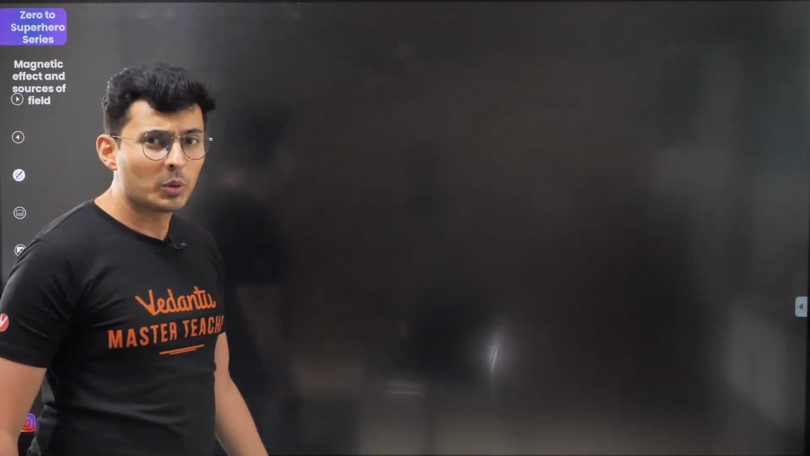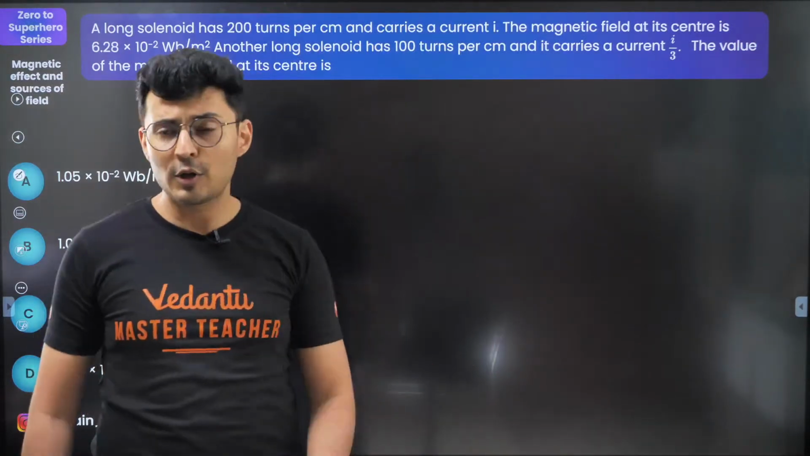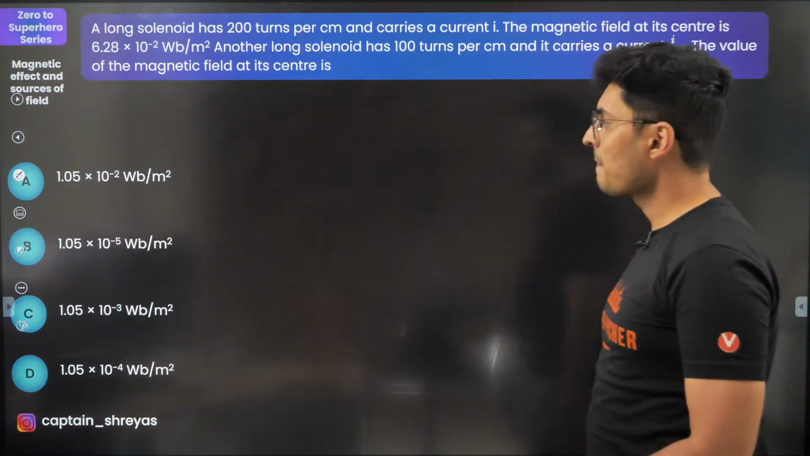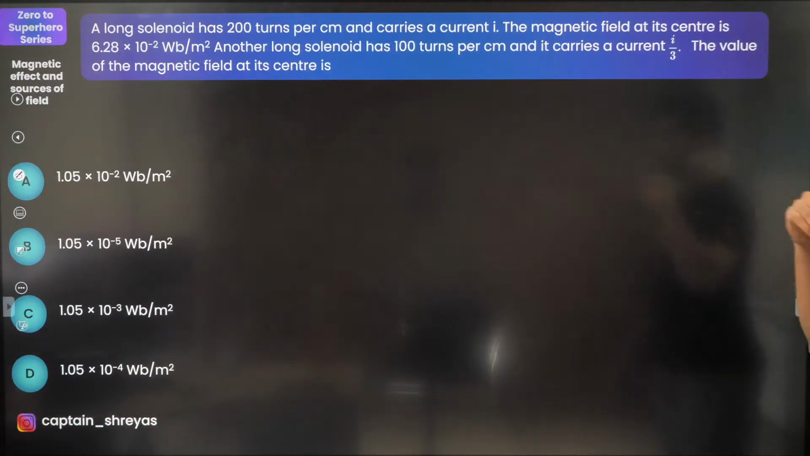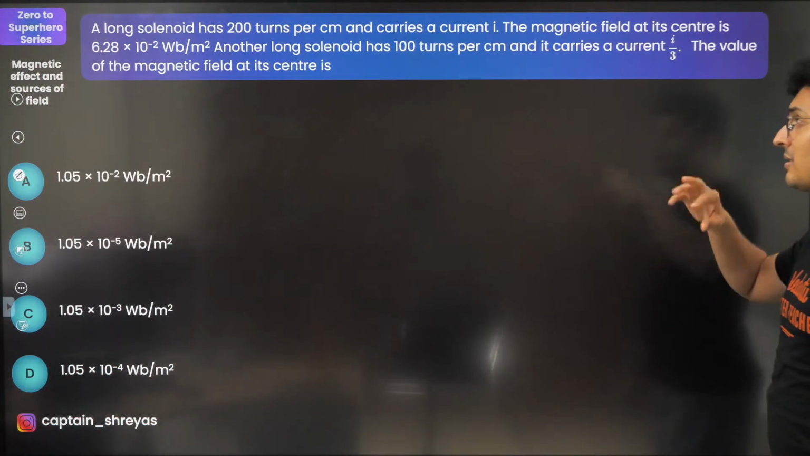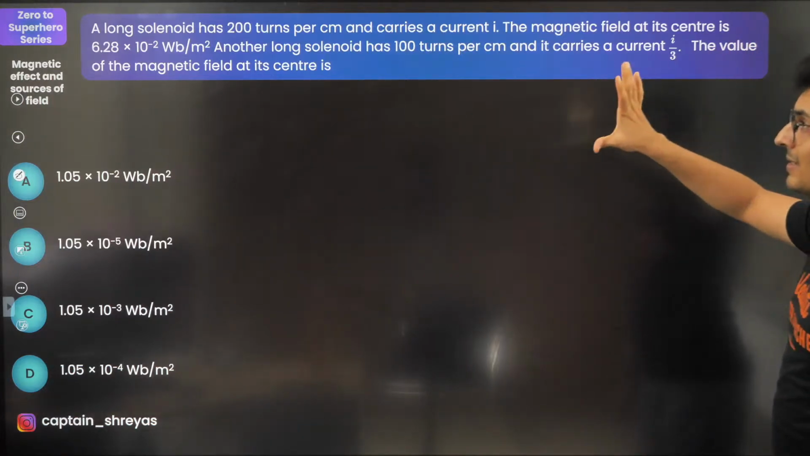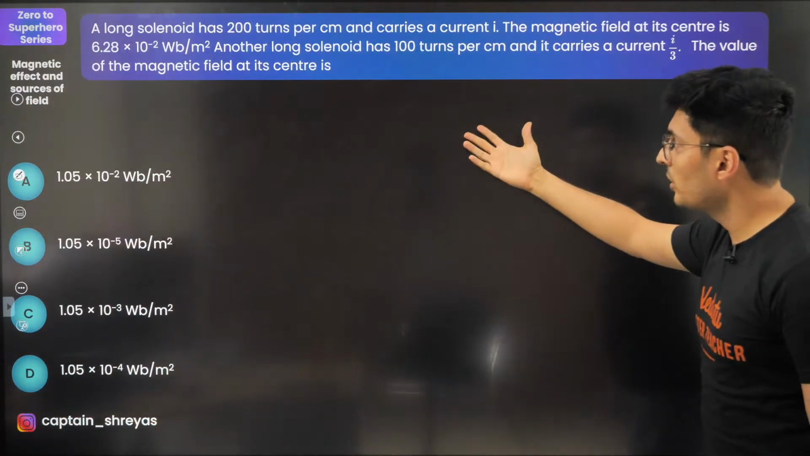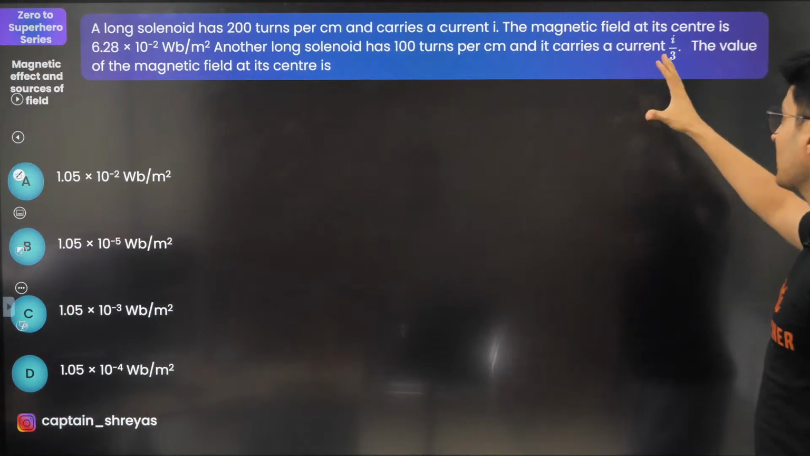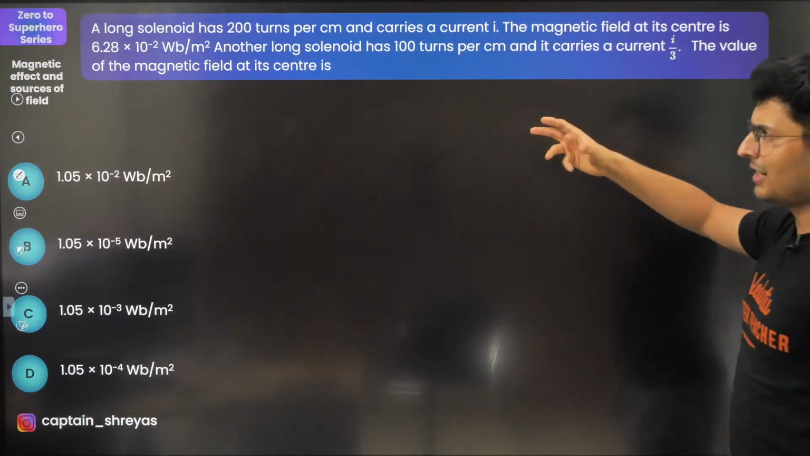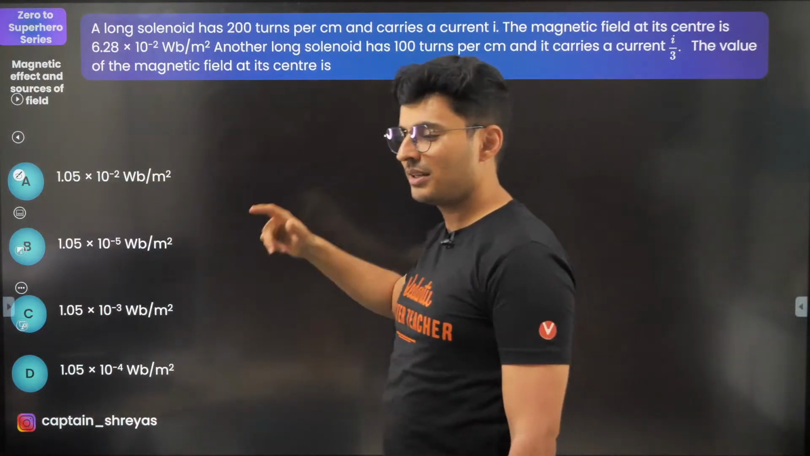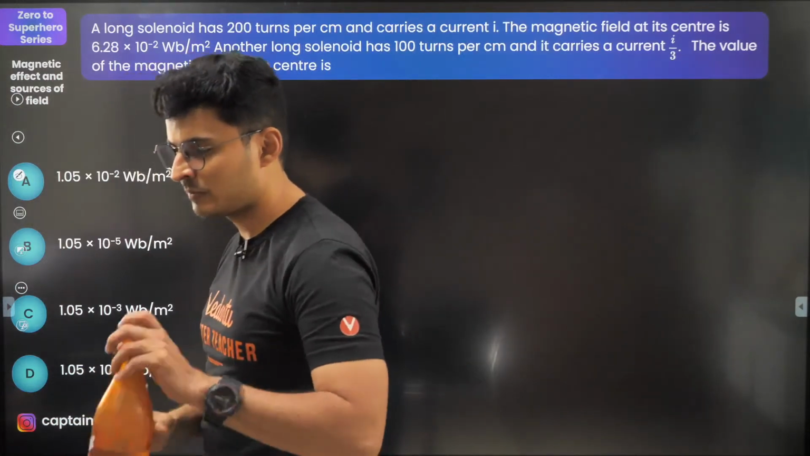Okay. I think we are going to go to questions now. So here are your questions coming up on the screen. Start with this. A solenoid has these many turns per unit length, carries this much current. The field is this much. You take another solenoid which has these many turns, carries this much current. What is the magnetic field at the center? Let's start doing it. Come on, guys. We are on to problems now.